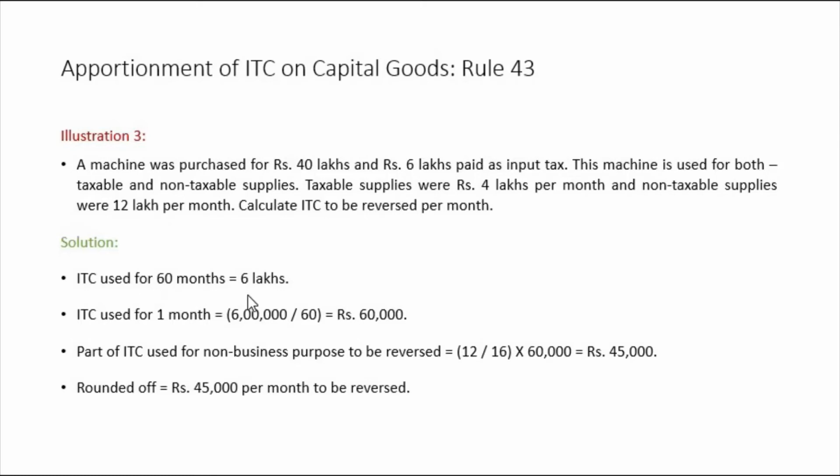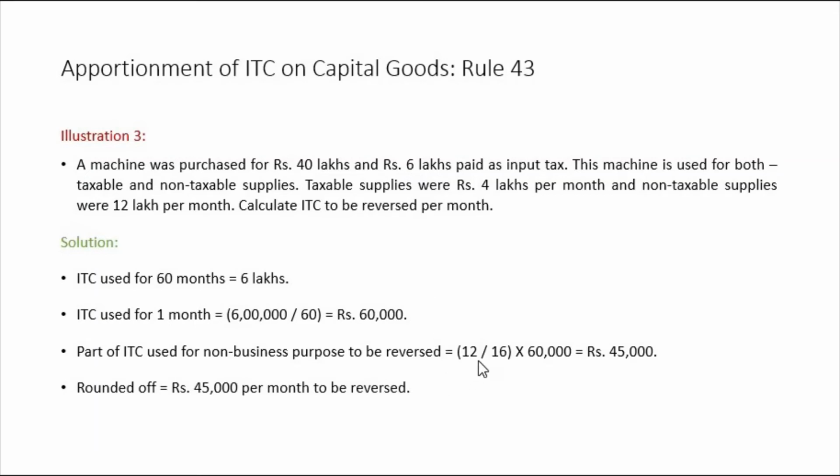So for 60 months we have ITC of 6 lakhs. The whole 6 lakhs we are using for 60 months. Therefore for 1 month it is 60,000, that is 6 lakh divided by 60. The part of ITC which is used for non-business purpose has to be reversed. Non-business purpose means non-taxable supplies, because in the beginning itself the whole ITC on 6 lakh has been taken.